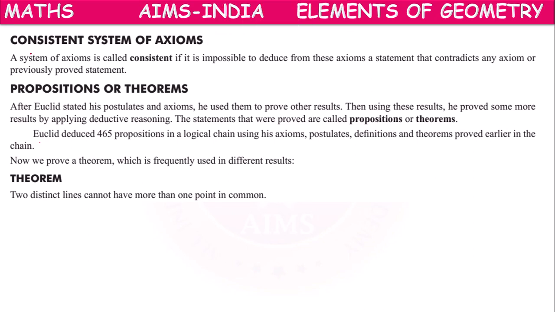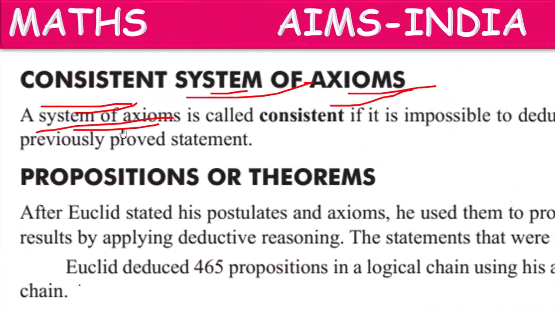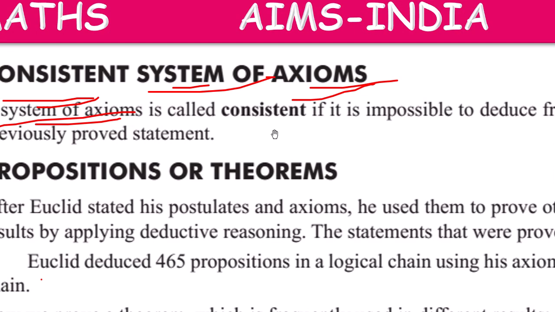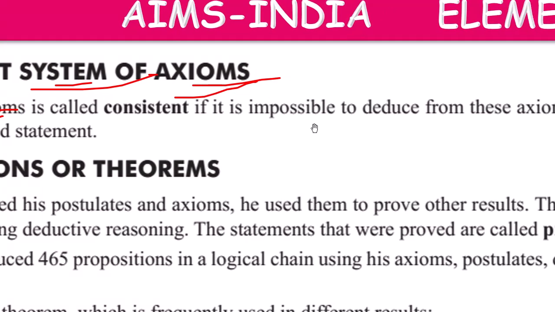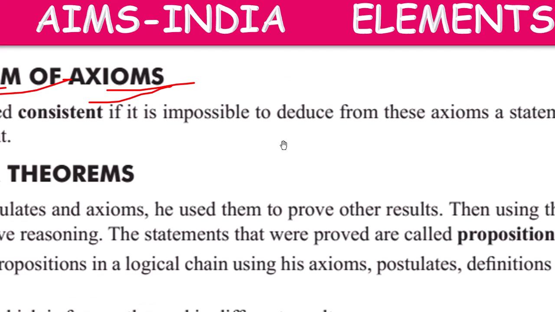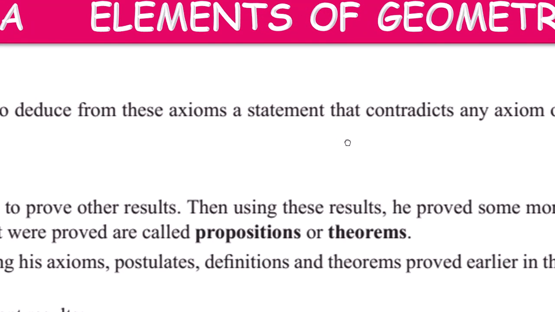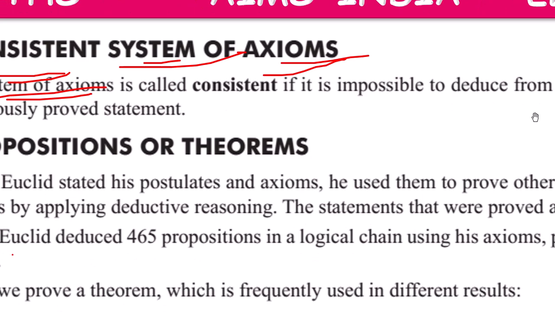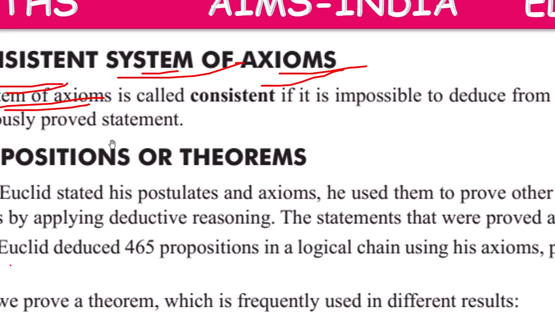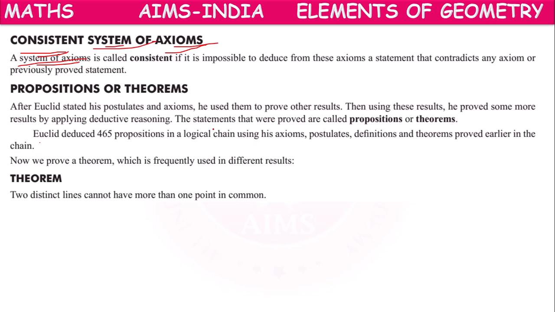Next one. Consistent system of axioms. A system of axioms is called consistent if it is impossible to deduce from these axioms a statement that contradicts any axiom or previously proved statement.